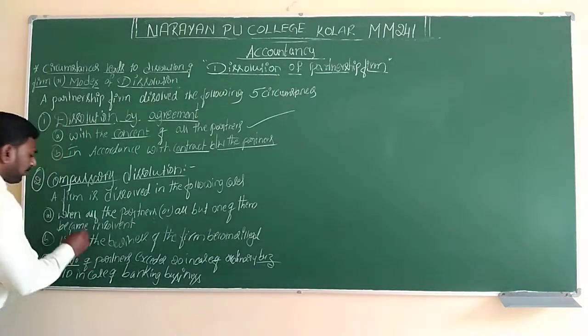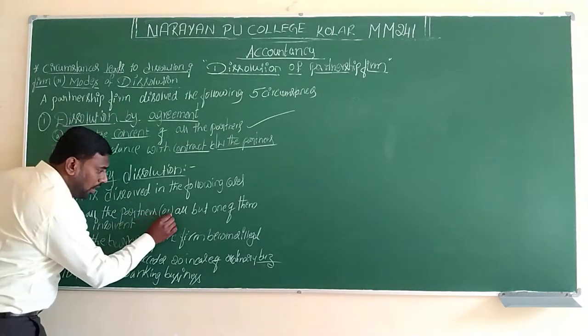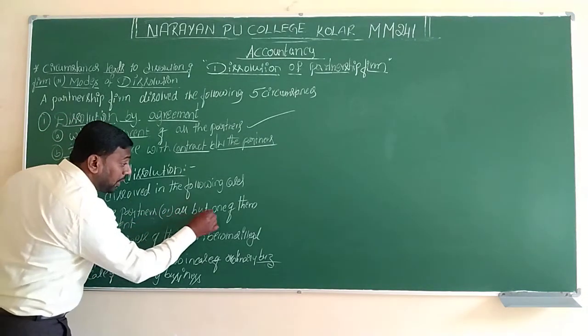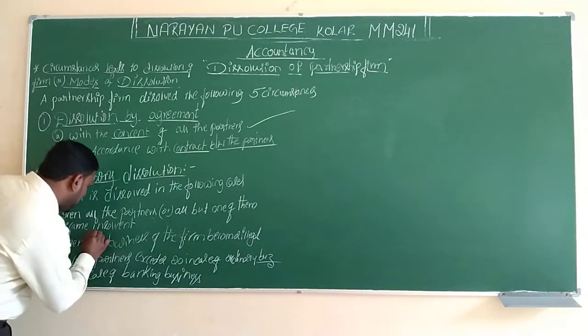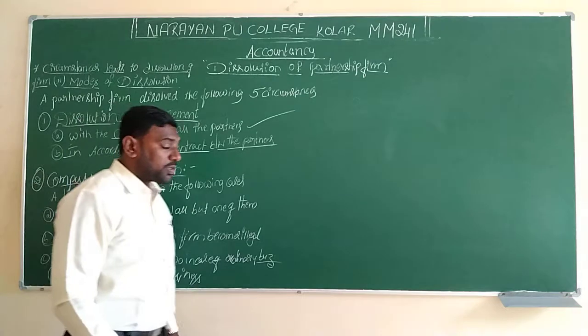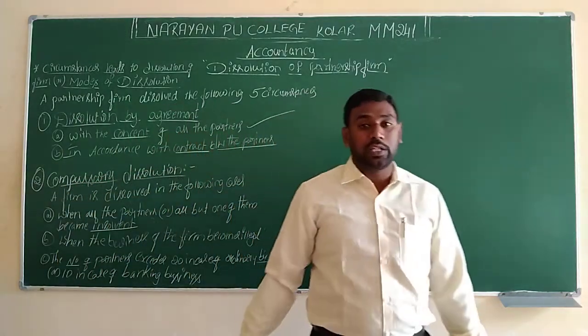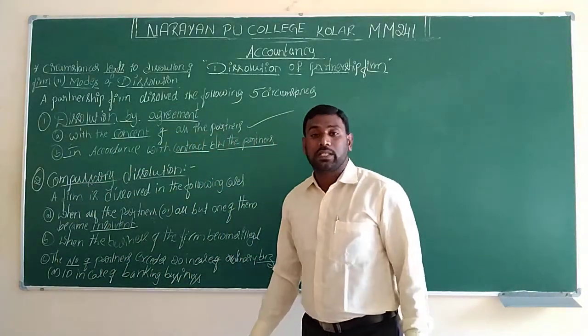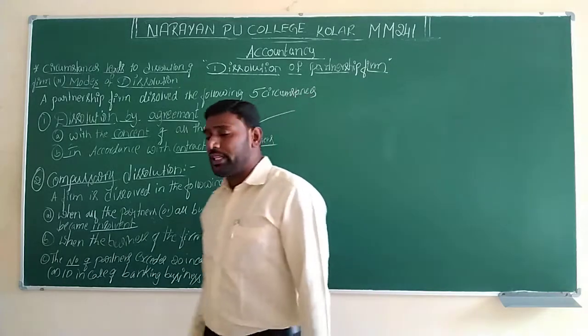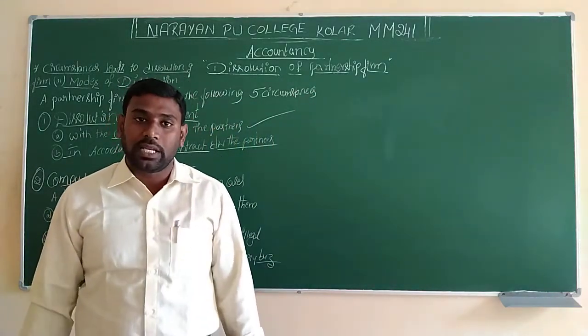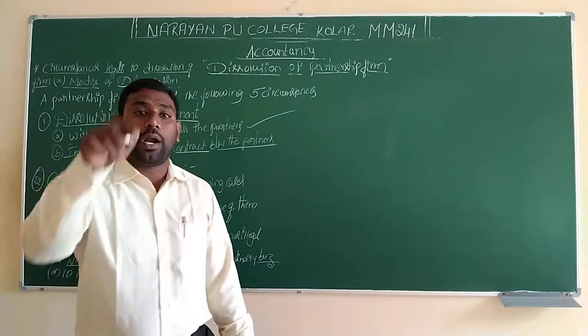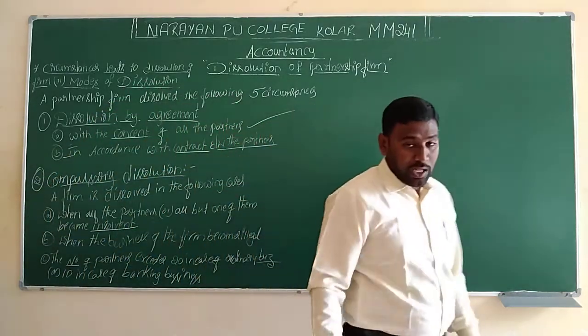So which are those? The first one is when all partners or all but one of them became insolvent. So here the concept is insolvent. It is the opposite word in the English language: solvent, insolvent. Insolvent is a person who doesn't have the capacity to repay the debts taken from outsiders.